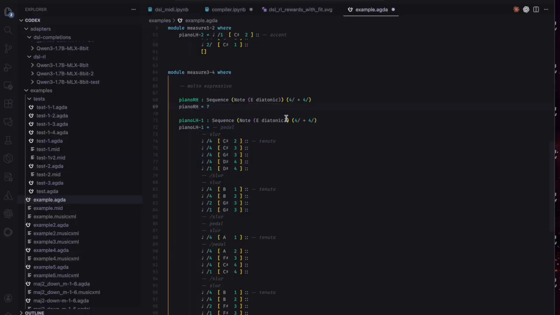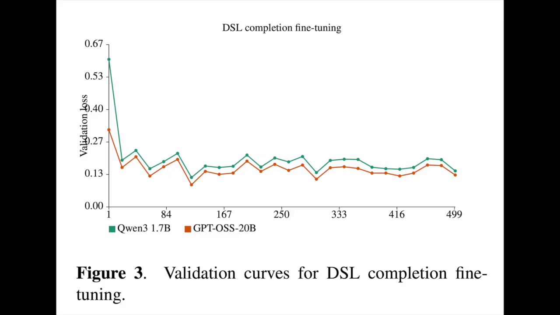Also, because the DSL is an honest-to-God programming language, we can do a lot more than just throw it at an LLM and hope it learns it. For instance, we can mask out different parts of a score while keeping their types intact, and then ask the model to fill the hole with music that type checks. Train our model further on this kind of semantic hole-filling task after initial fine-tuning, we can drive the overall loss value down even further.